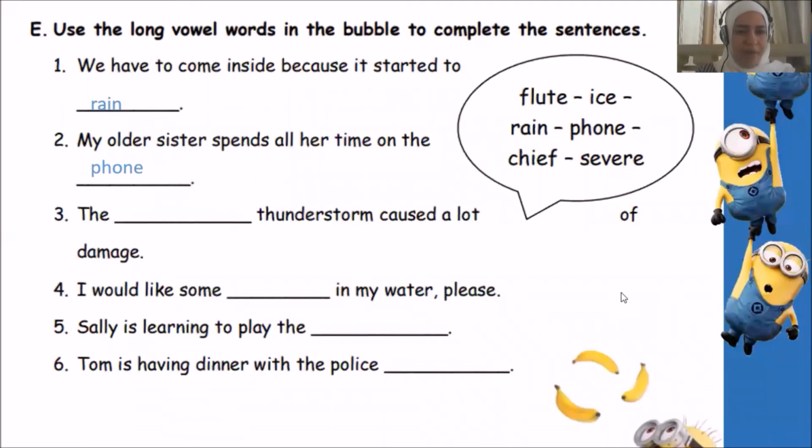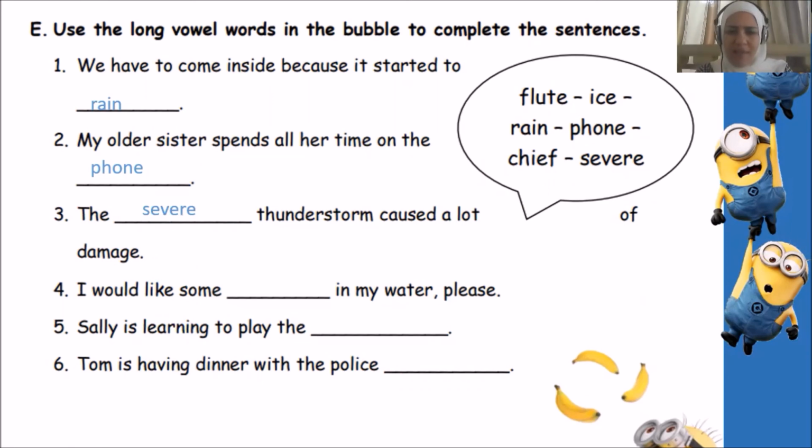Number three, the thunderstorm caused a lot of damage. How could we describe the thunderstorm, or what would we say about the thunderstorm? The ice thunderstorm, the chief thunderstorm, or the severe thunderstorm? Severe thunderstorm, okay? So here we have to use severe.